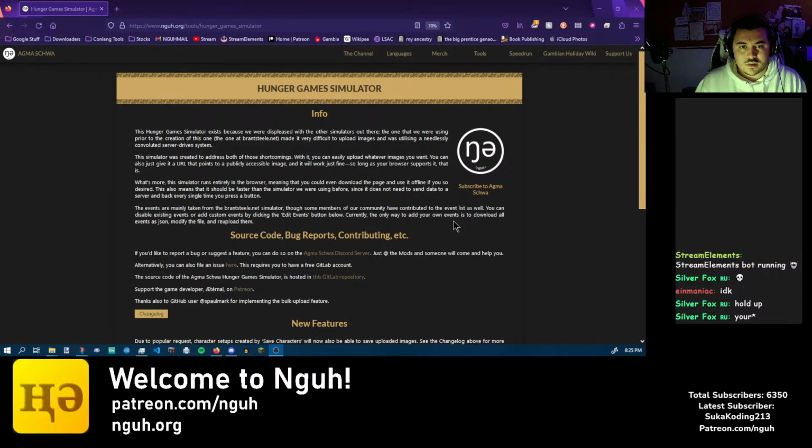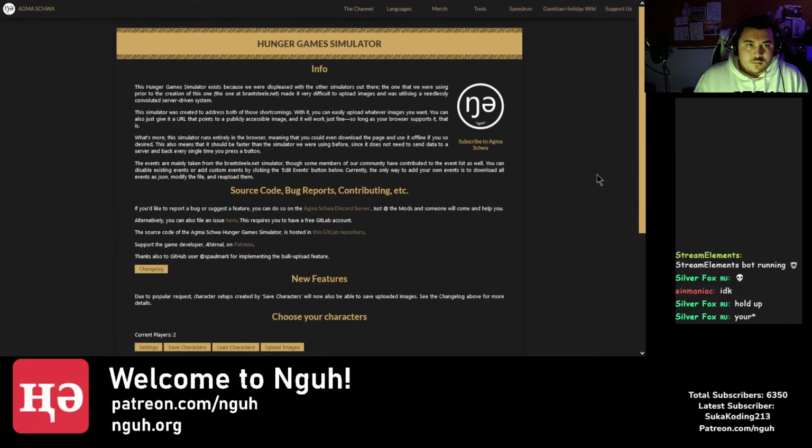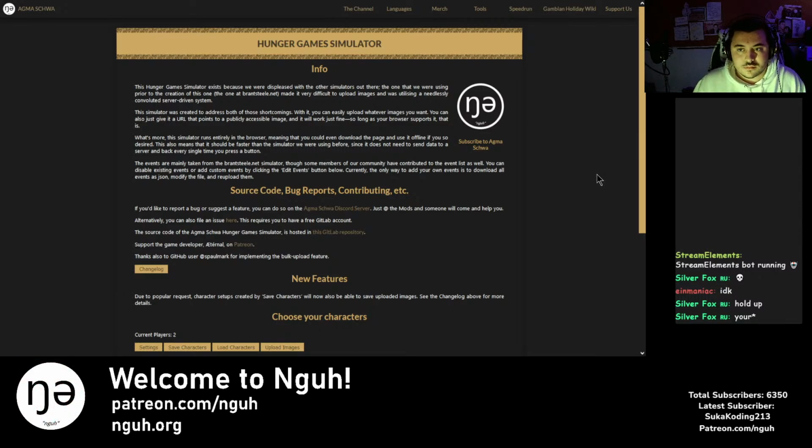Because with the old one, this is a bit technical, but it's a multi-page application that runs on PHP. It uses an external server, which means every time you click next, it has to send a request to a server and get some state back, and so on and so on. And it won't let you upload certain images and so on. It just causes more problems than it does actually do things well. And because of that, we decided, hey, we can probably fix all of that. So we, or mostly I, made this, which is basically our own take on a Hunger Games simulator.